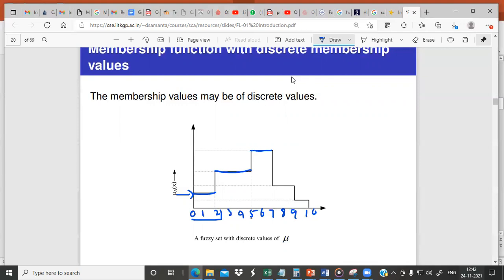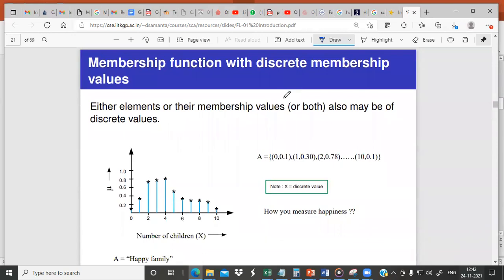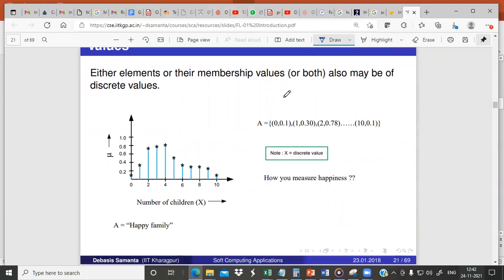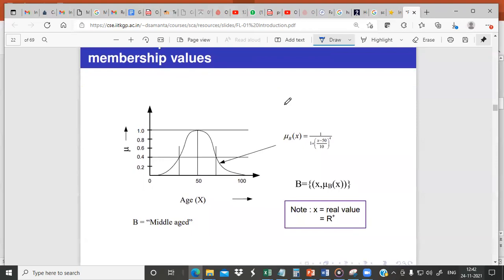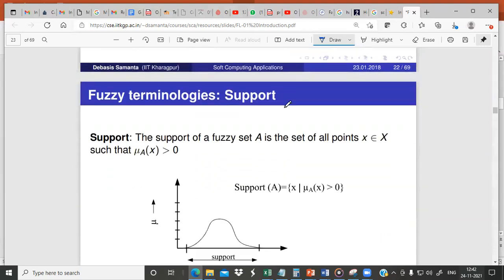For 5, 6, and 7, this is the membership value. So this is an example of discrete values for membership. Basically the membership function can take either discrete or continuous values. It is not that it should always be discrete or always continuous. So the membership can also take continuous values.